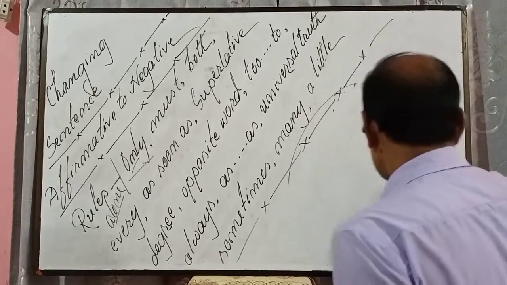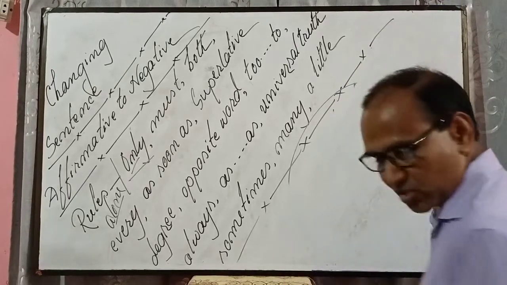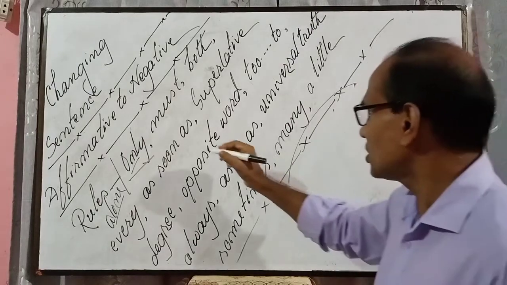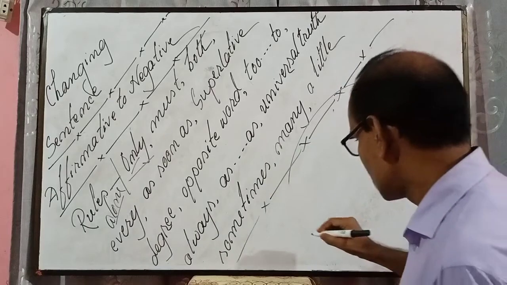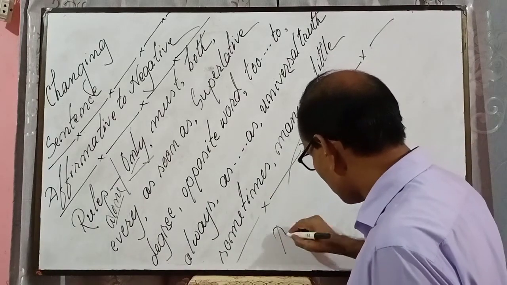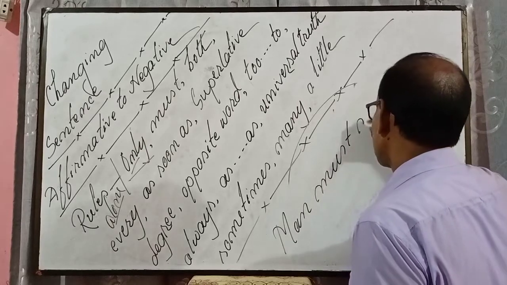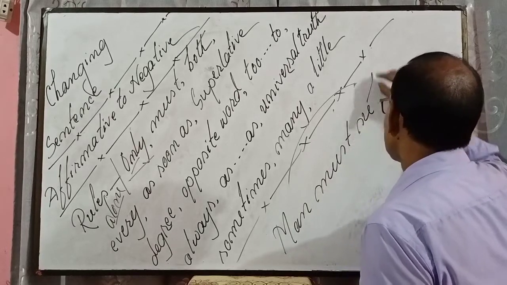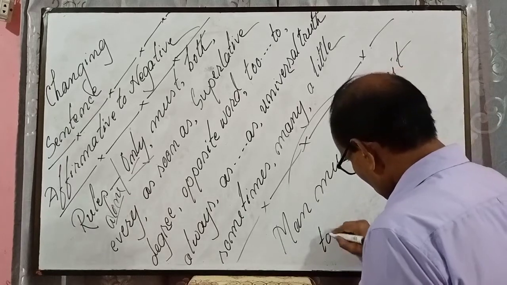Then must. If you find any sentence having must, instead of must use cannot but or cannot help. Suppose, man must submit to destiny.